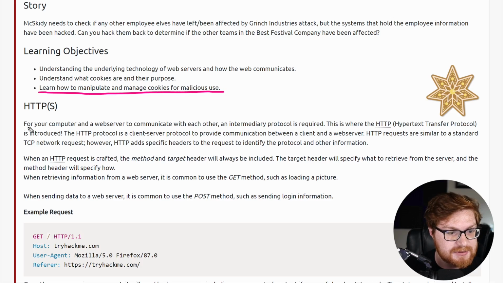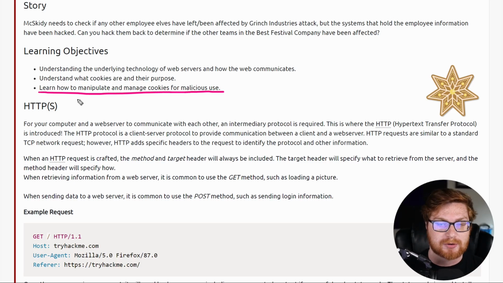It says HTTP. For your computer and web server to communicate with each other, an intermediary protocol is required. This is where HTTP, or the Hypertext Transfer Protocol, steps in. The HTTP protocol is a client-to-server protocol to provide communication between a client and a web server.